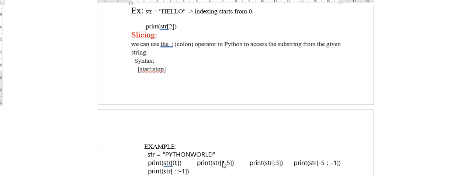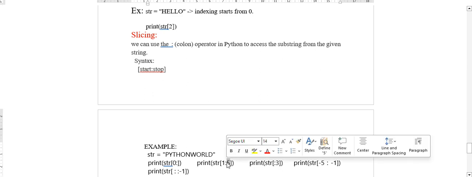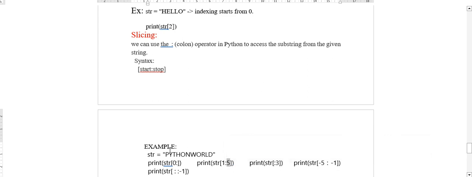If they use start from 1 to 5, the first index is Y, and 5 will not be considered, since it is up to 5 minus 1. So from index 1 to the 4th index we have to consider. This is the substring. From 1, 2, 3, 4, till here only it will show the output, which means YTHO. This is the output for this question.